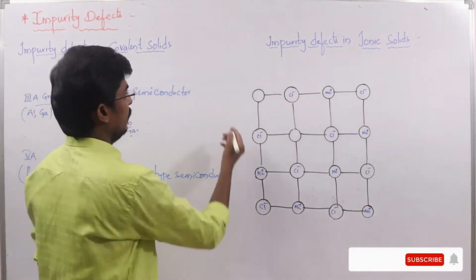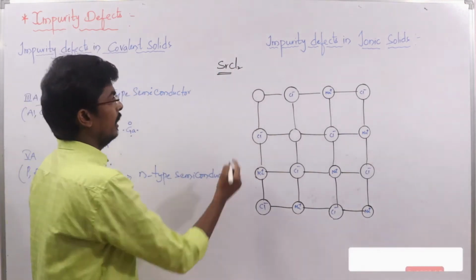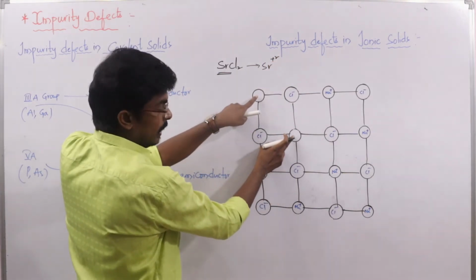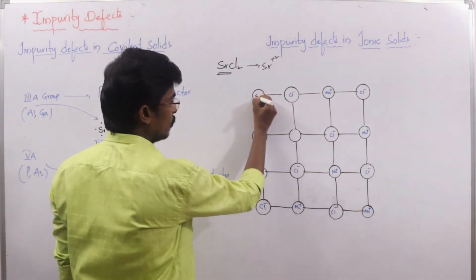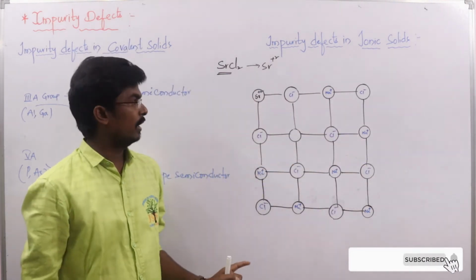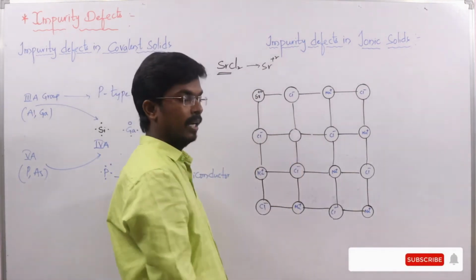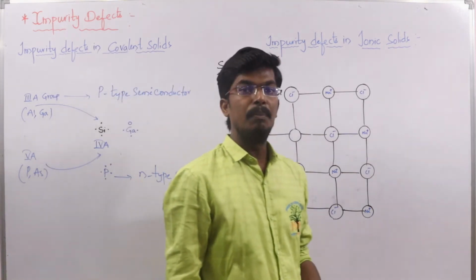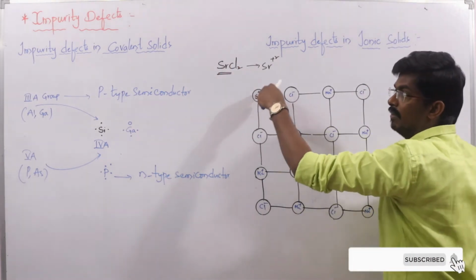So for this, I am adding SrCl2 as an impurity, which contains an Sr2+ charge. Instead of the 2 vacant sites, I am going to add one Sr2+. So it maintains electrical neutrality. Even though you are adding one Sr2+, what happened? It creates a vacant site, which is responsible for the defect. So this we also call an impurity defect. Here the defect arises when you add a foreign element.